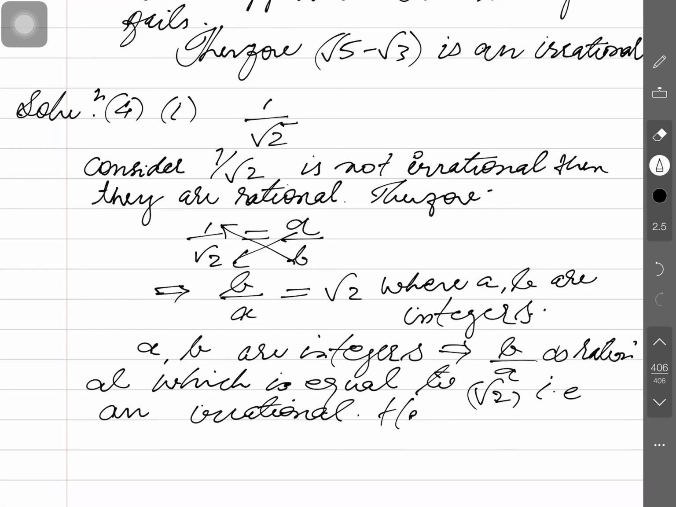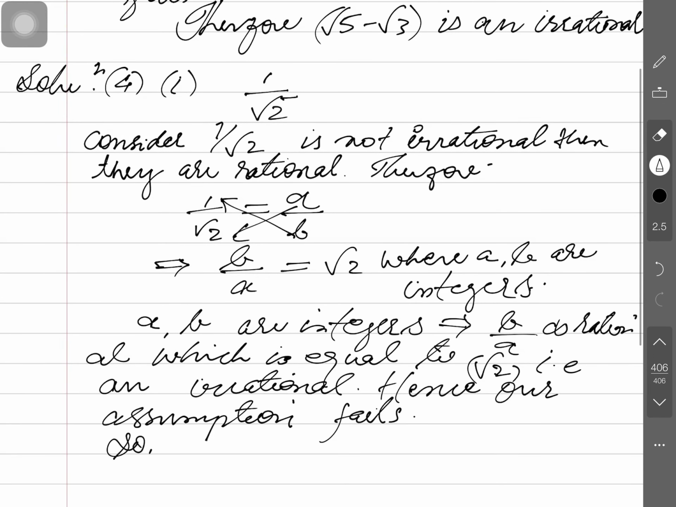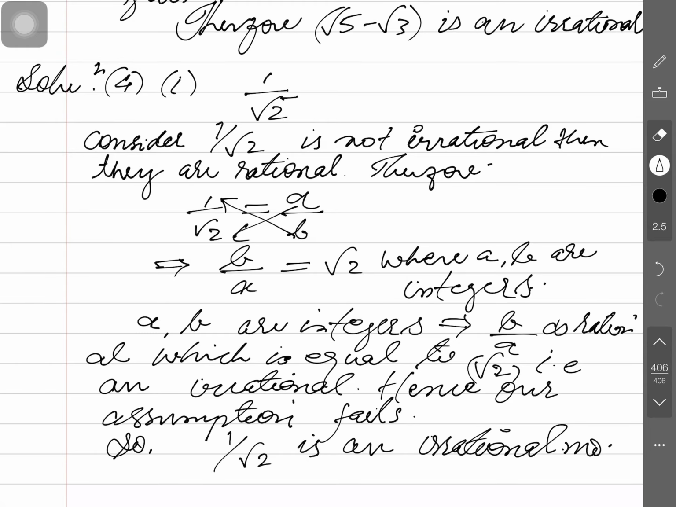So what? Hence our assumption fails. So what we can say of this? So 1 by root 2 is an irrational number. Is that clear, guys? The simple method I just told you.